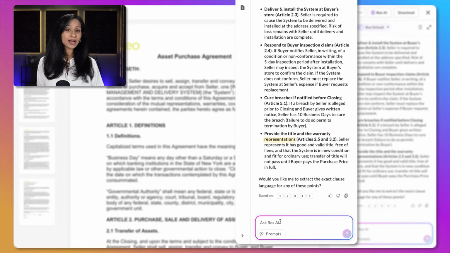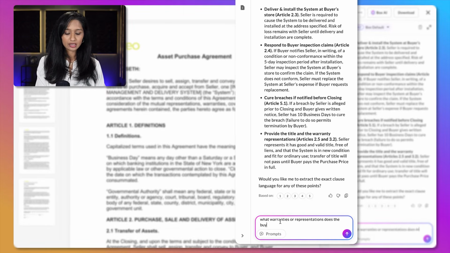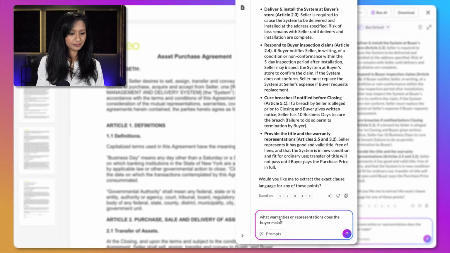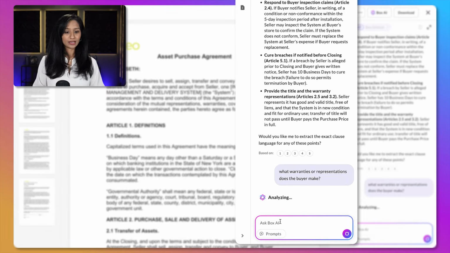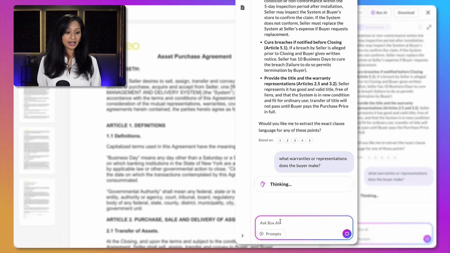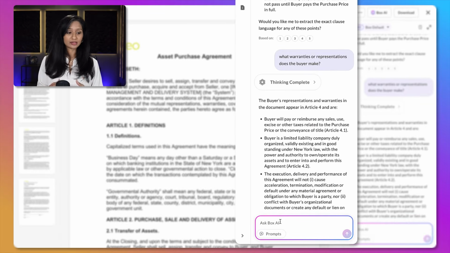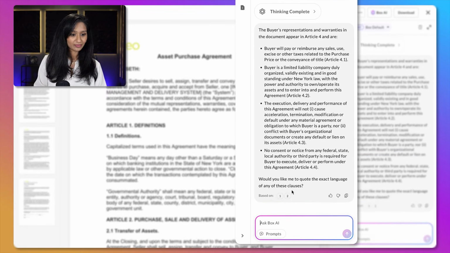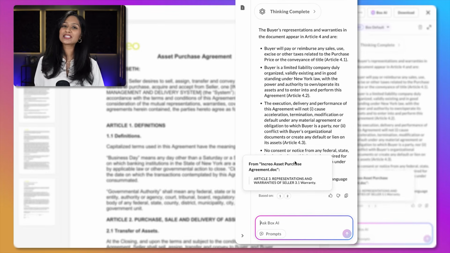We can continue asking questions of Box AI. So next, let's ask, what warranties or representations does the buyer make? Now, Box AI will summarize the buyer's commitment, authority, compliance, and accuracy of information. And what's really great is that Box AI provides citations right here, so you can see where it's getting its information from.